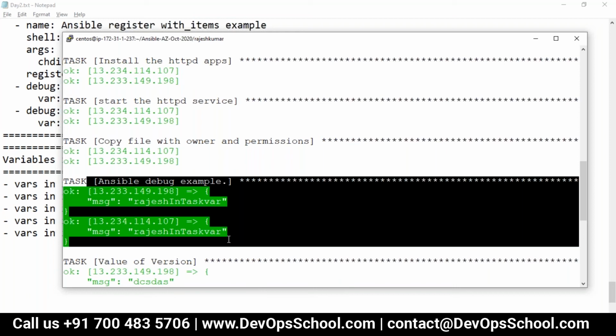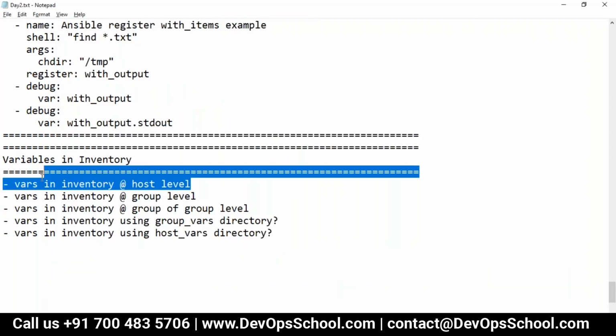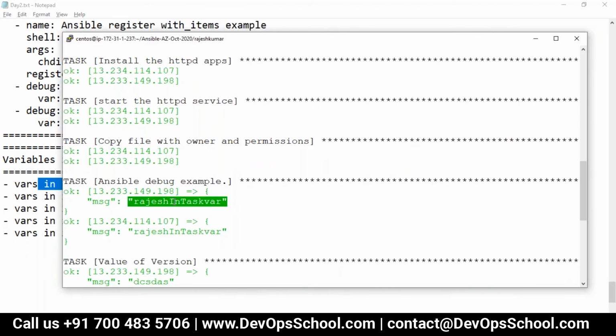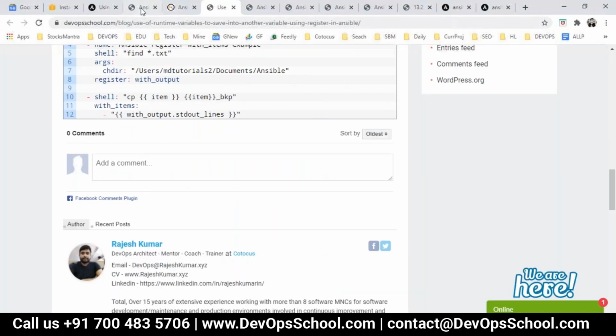Because we have set this variable at the task level. Task variable has higher precedence than inventory variable. Did you understand this, guys? Now, guys, task variable has the highest precedence compared to the inventory variable at the host level, which I'm teaching you now. Guys, are you comfortable? Did you understand that, everyone? Yes. Okay.